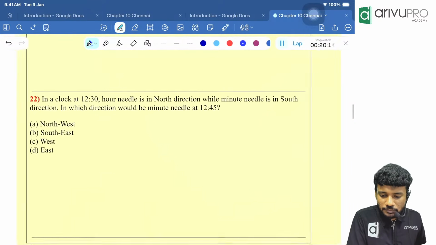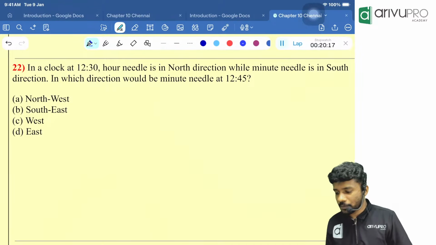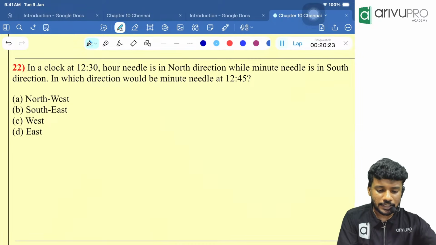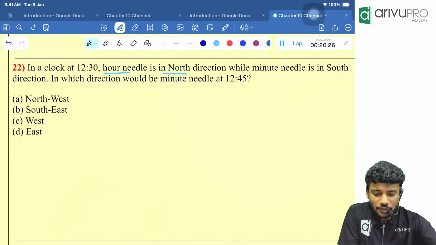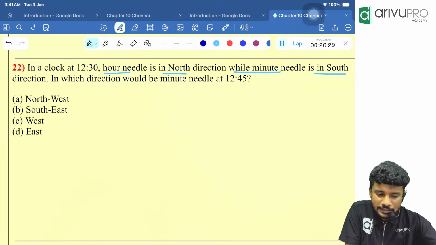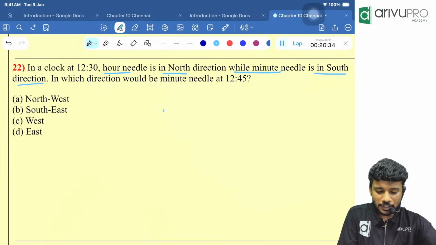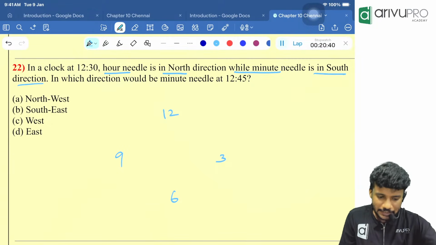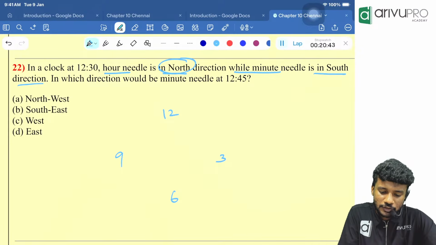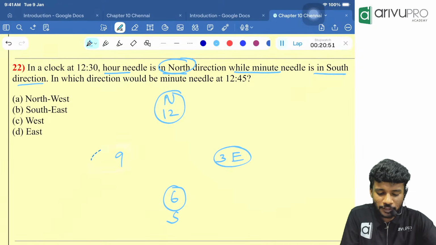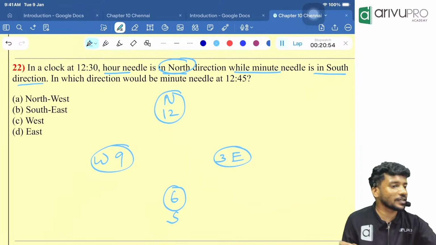Then in the question, tell me the answer, people. In a clock at 12:30, the hour needle is in the north direction while the minute needle is in the south direction. What do you mean by that? So 12:30 means 12 is here, 6 is here, 3 is here, 9 is there. Our needle is in north. So this is north. This is our normal direction. Directly draw. This is south, this is east, then this will be west. Directly we can draw without thinking too much.